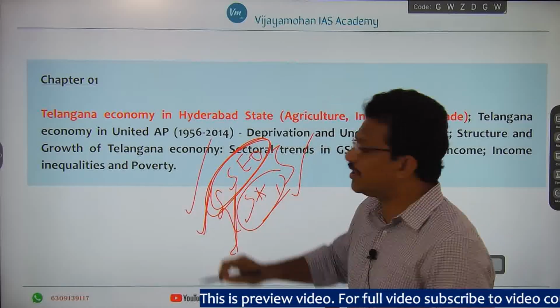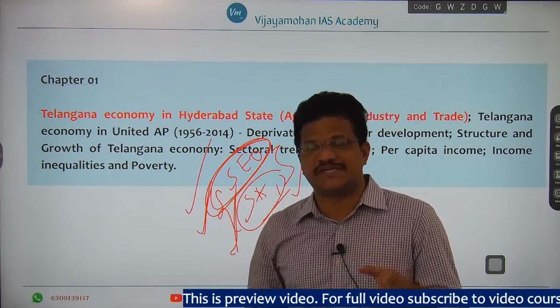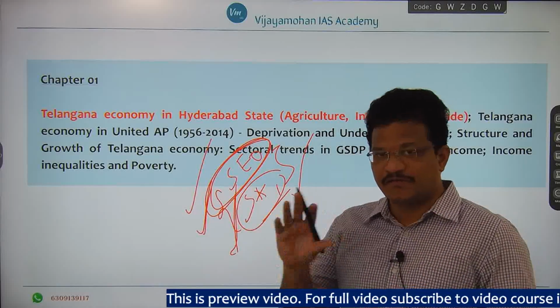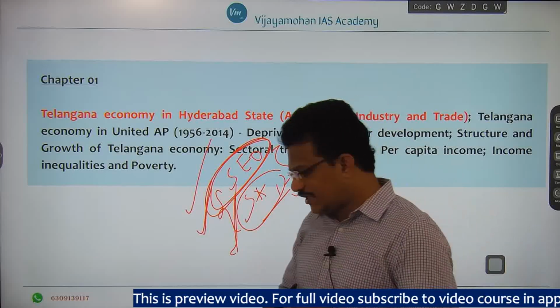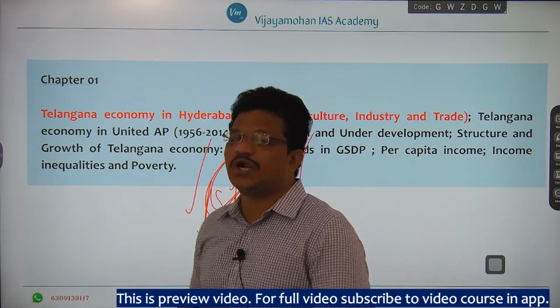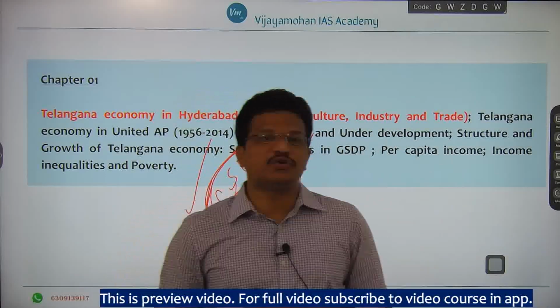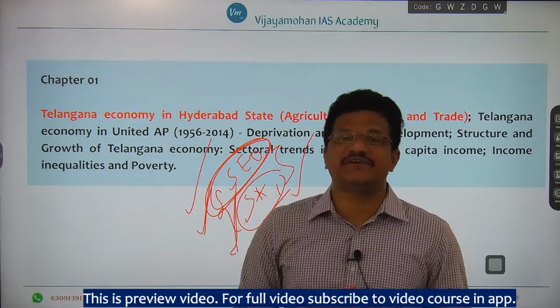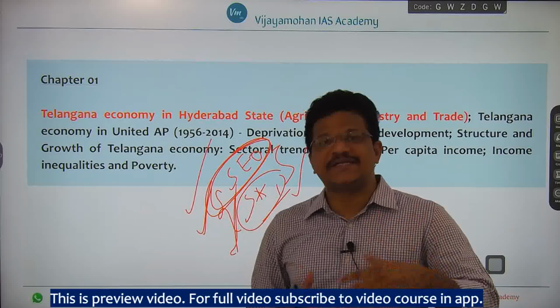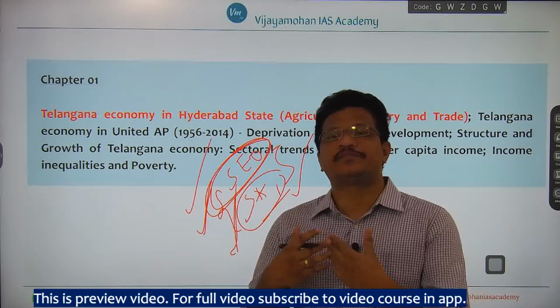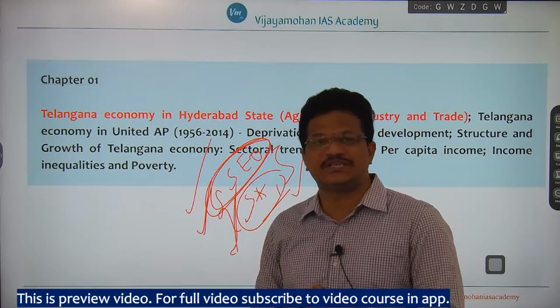I would suggest it is better to go with one source as far as your statistical data is concerned, particularly when you are considering the Group 1 examination, because if you keep taking data from different sources and you are not able to remember them and present them in the examination, then it is a waste of collecting data. The point is not that you are collecting the data, you have to present data which is relevant to the examination.